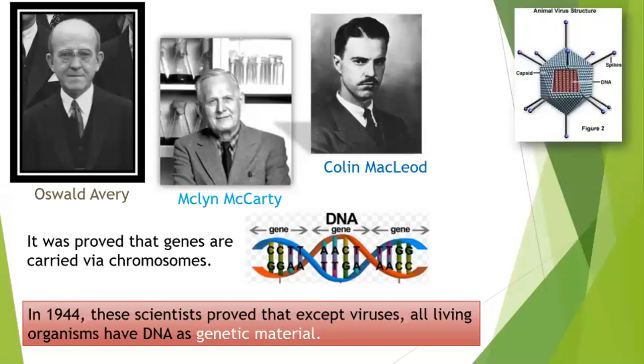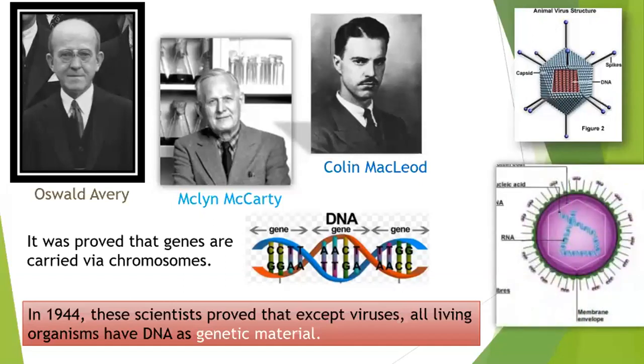So some viruses contain DNA as their genetic material, and some contain RNA. Okay, so coronavirus, as we all know, contains RNA as a genetic material.